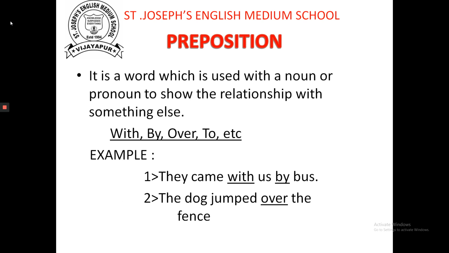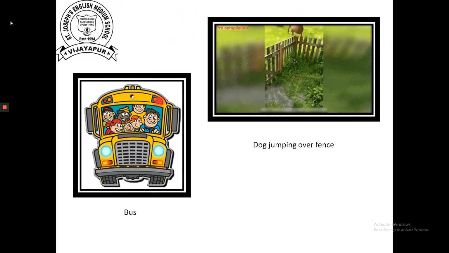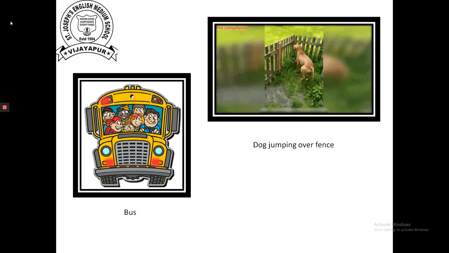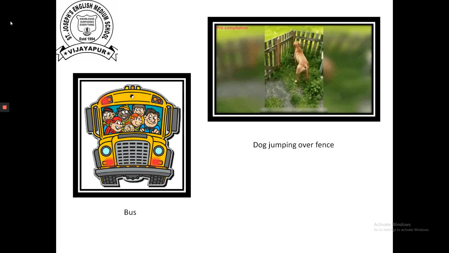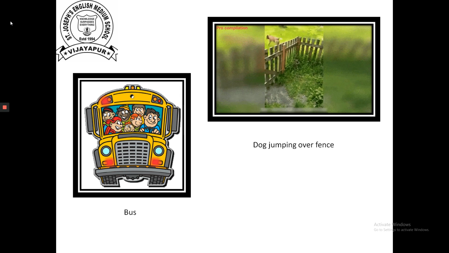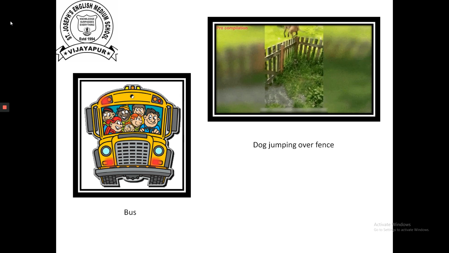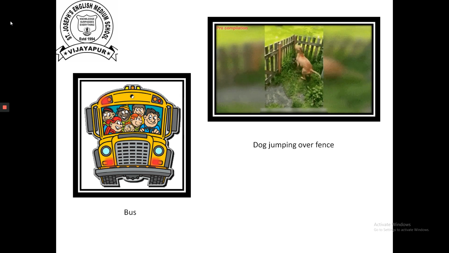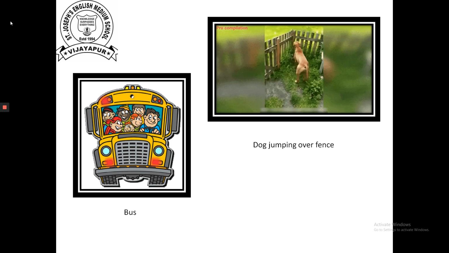The dog jumped over the fence. This over shows a preposition. We all came by bus. By is a preposition. And the dog jumping over the fence.